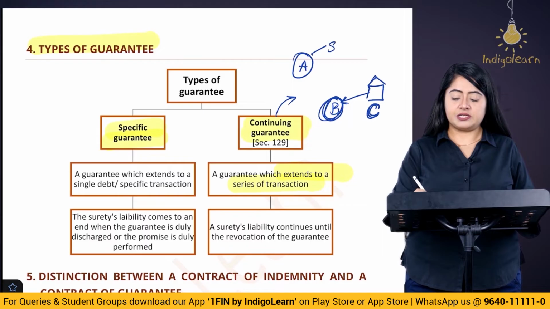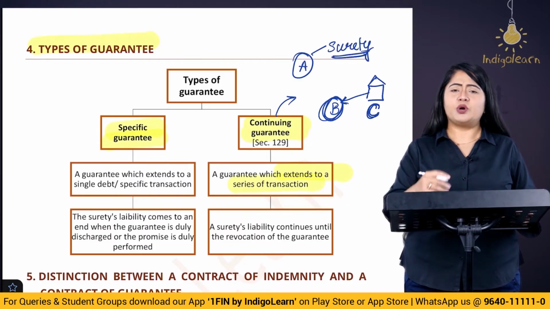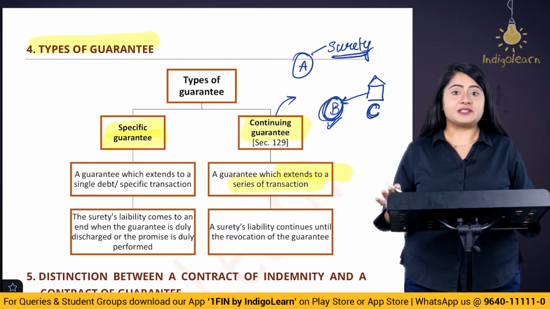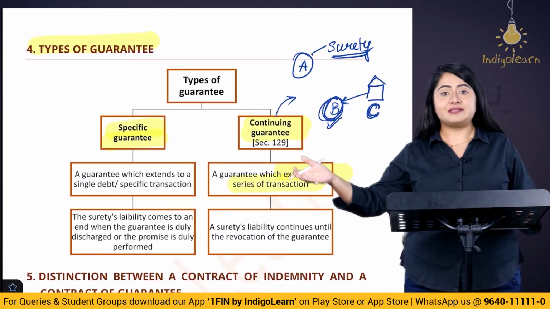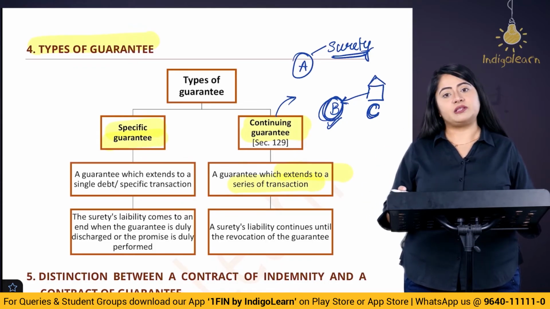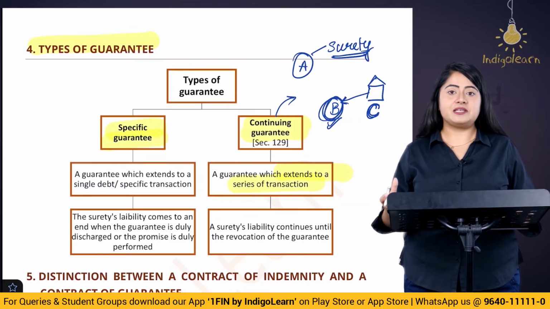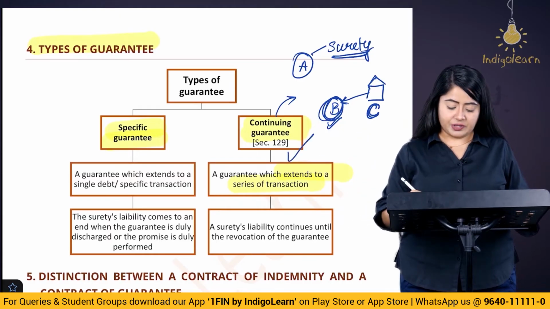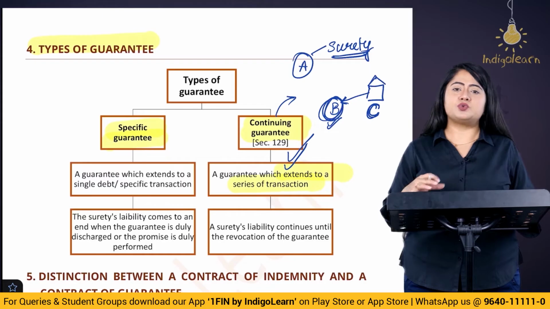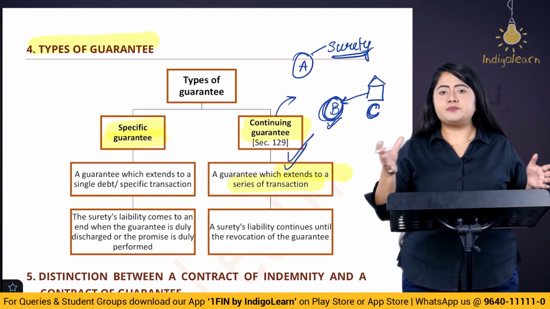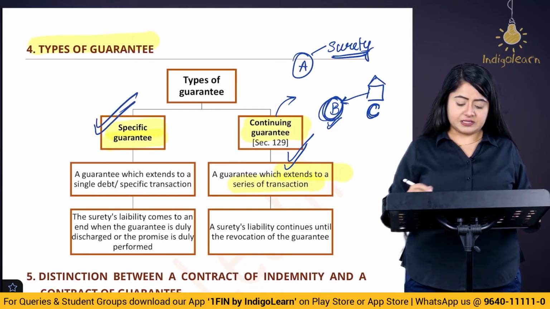So here A becomes a surety. A says that whatever tea transactions happen for which B is not making the payment, I am going to make the payment at the end of the month. Now here there is no deadline fixed, there is no fixed amount, there is no number of months that are fixed. So every month whenever B is not going to pay for the tea amount, then A is going to make the payment of this amount. So this here is a continuing guarantee. Guarantee is being given for not just one transaction but for a series of transactions. So this is called continuing guarantee. Whereas if suppose this was a normal loan transaction for a specific amount or a specific transaction or for multiple specific transactions, we would have considered this as specific guarantee.